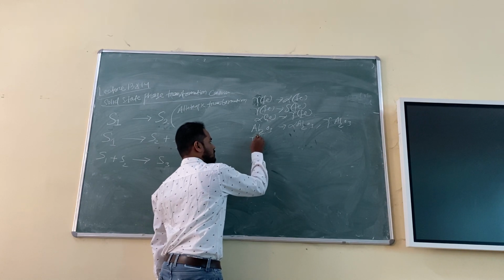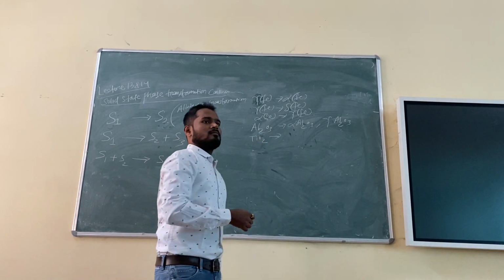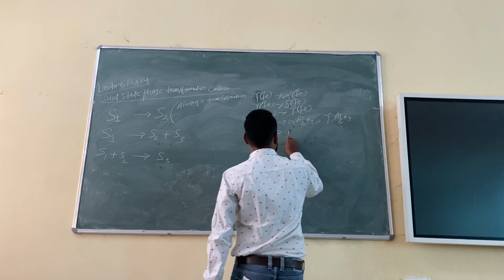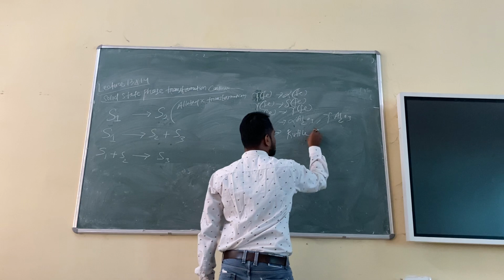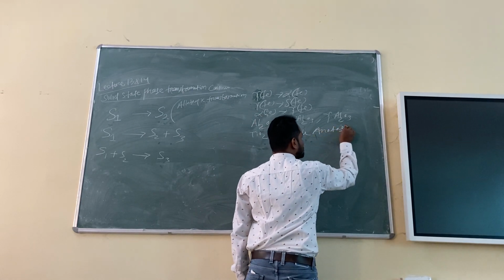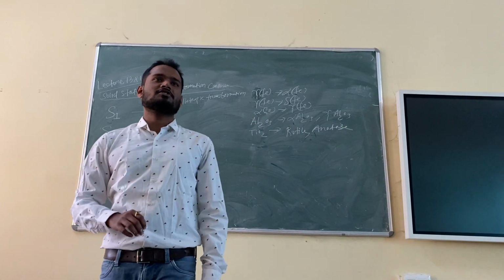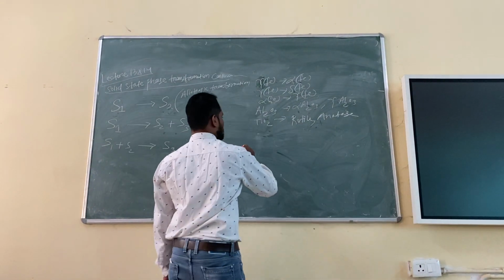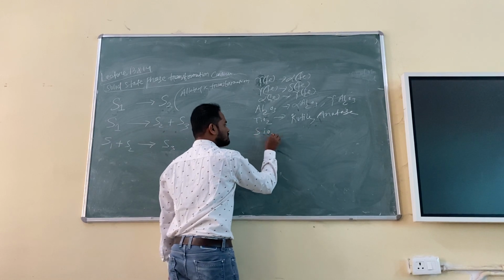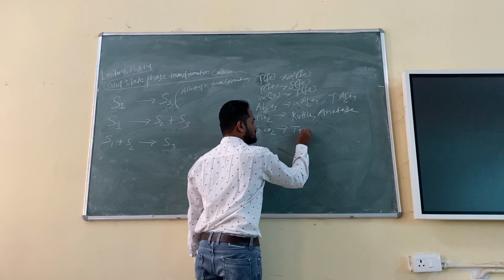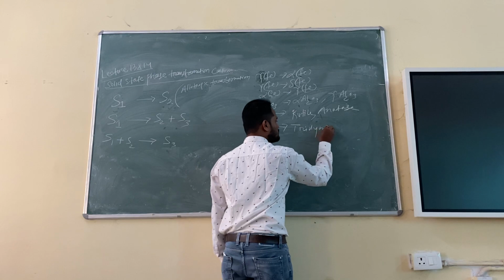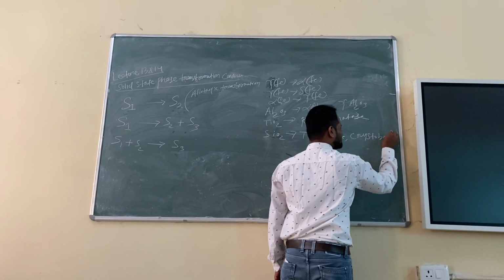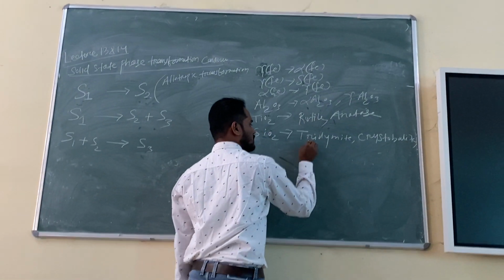Similarly, if you write TiO2, sometimes rutile and anatase. You can check the crystal structures on your own. I will give you the assignment. Similarly, silica: tridymite, cristobalite, and quartz.